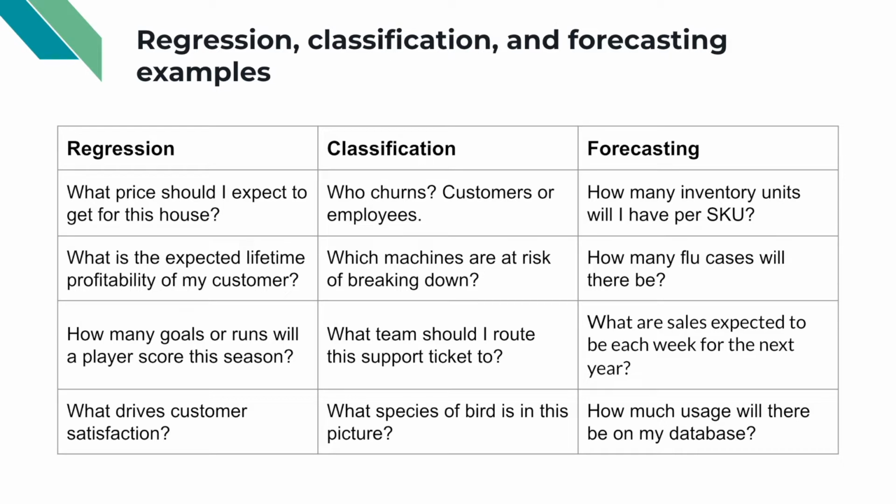Classification might ask questions like, who is churning? This might be customer churn, employee churn, membership churn, etc. Which machines are at risk of breaking down, whether they break down, yes, no, and the causes being the temperature, the pressure, etc. Which team should I route a support ticket to? We can use natural language to parse the ticket contents and then decide what team we should automatically send the problem to.